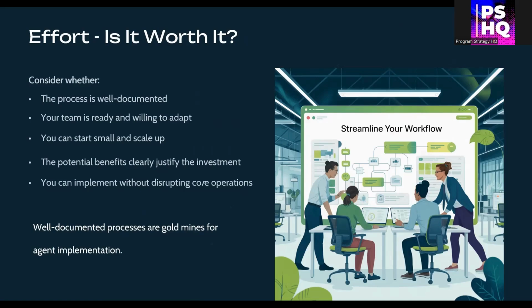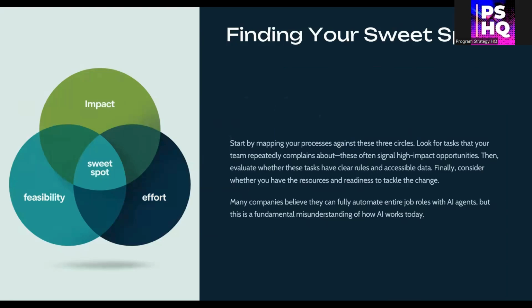When you map your tasks across impact, feasibility, and effort, you'll start to see your sweet spot. Look for tasks your team consistently complains about. These are often high impact pain points. Then filter out the ones that don't have standardized processes or accessible data. Finally, consider your organizational appetite and resources to take on the change. Remember, don't aim to fully automate job roles. Instead, decompose the roles into individual tasks and look for task level augmentation, not job level replacement.